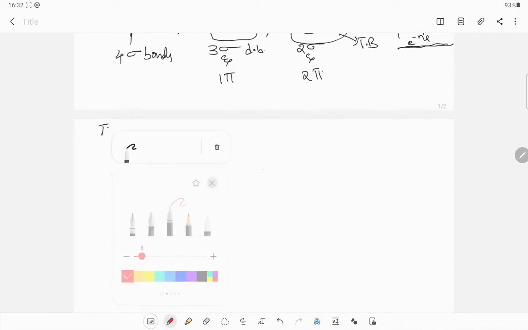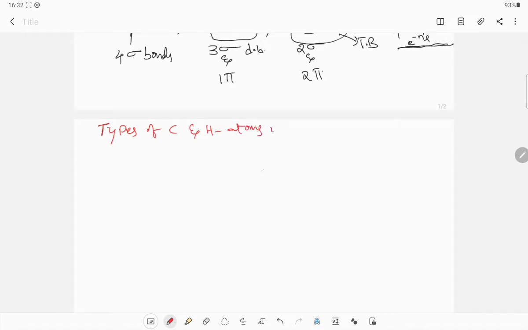Now next category, types of carbon and hydrogen atoms in organic compounds. See, if you take any organic compound, what type of carbons and what type of hydrogen atoms are present? Now it is our discussion. See, I am telling that 4 types of carbon atoms may be possible.